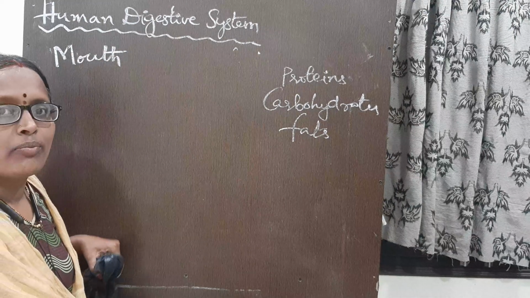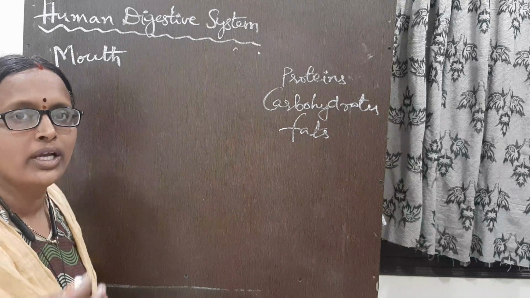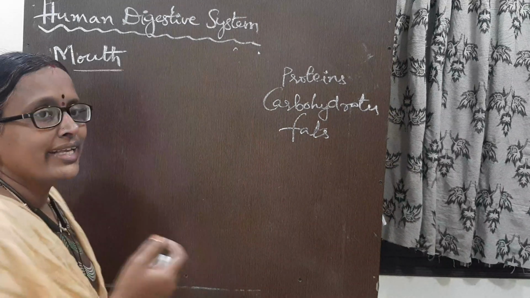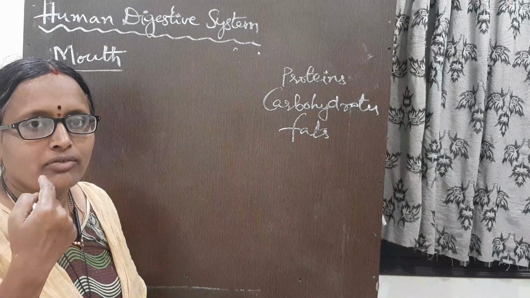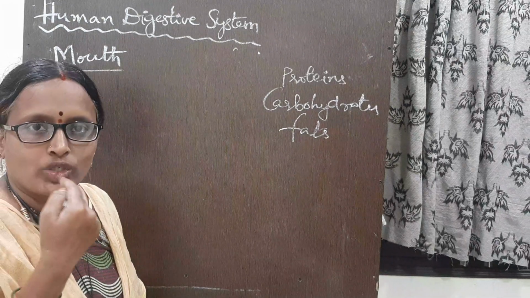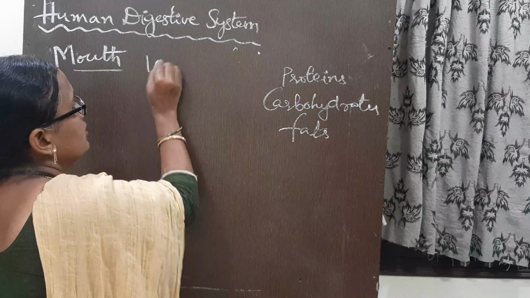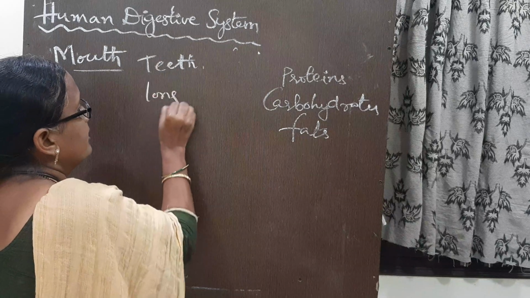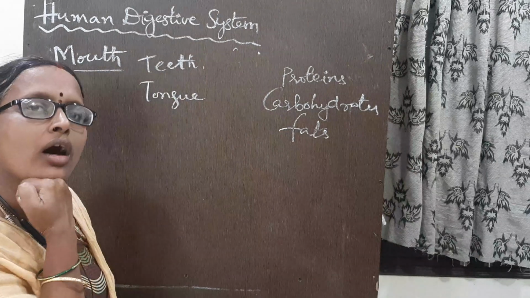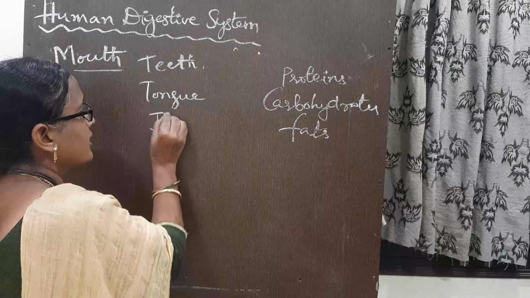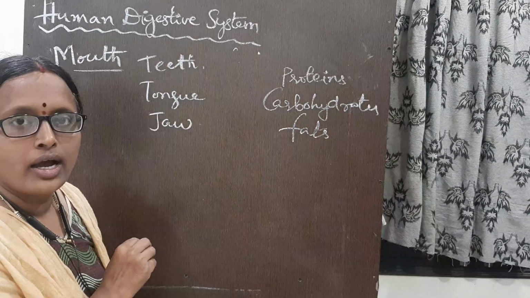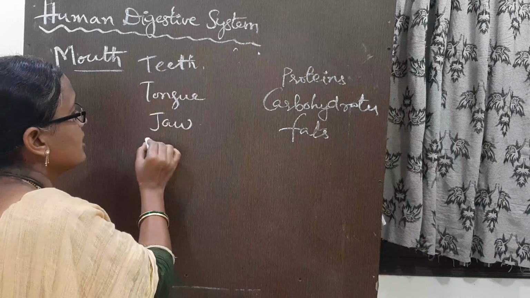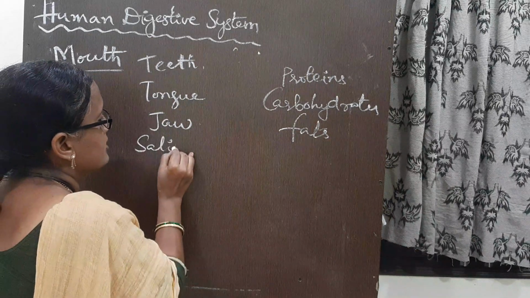Digestion is a complex process, involving several glands and enzymes. If you take the structure of the mouth, what do we have? Teeth are there, and inside the mouth, the teeth and tongue. The jaw is also helpful in the digestion process. Jaw and palate, all these parts help along with the salivary glands.